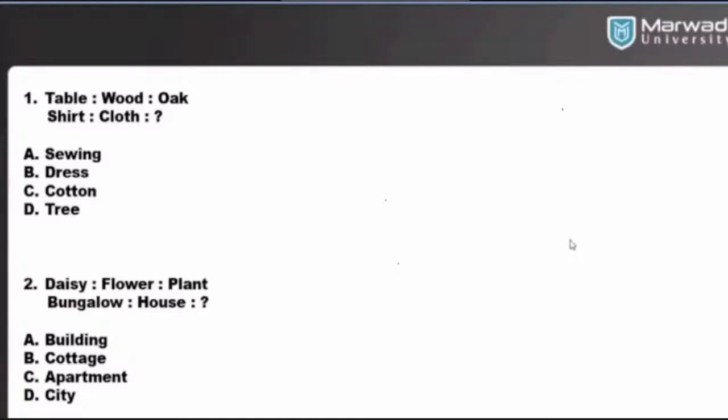26% said cottage, but 29% said building. And here I would like to go with 29%. We'll go with the audience. And the audience is right here. Option A is the right answer. Since, just like daisy is a flower and flower is a plant, bungalow is house and house is ultimately a building, right? That's why answer option A is the right answer.